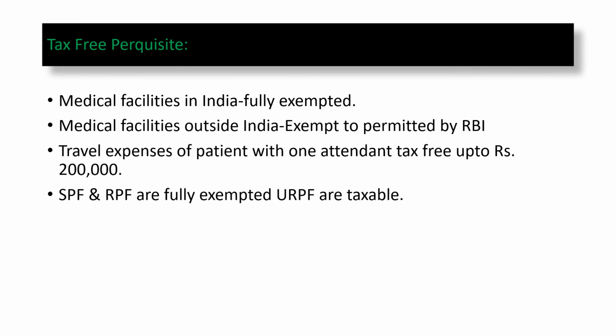Then tax-free perquisites. These are the different tax-free perquisites. That is, medical facilities in India is fully exempted. Then, medical facilities outside India are exempt as permitted by RBI. If the medical facilities are outside India, then it will be permitted by RBI. It means the RBI will prescribe the exemption limit. Only to that extent it is exempted. Travel expenses of a patient with one attendant tax-free up to rupees 2 lakhs.